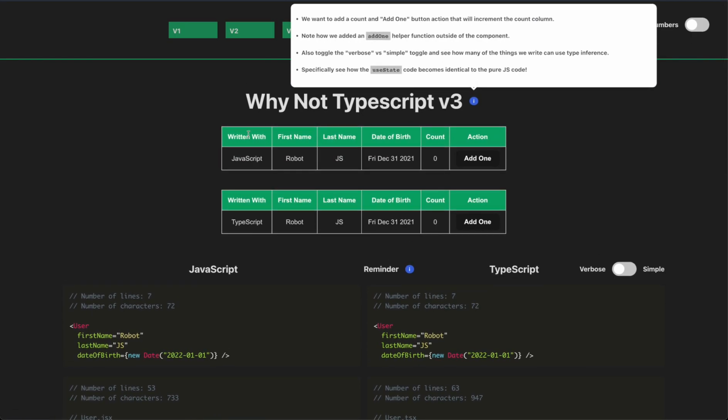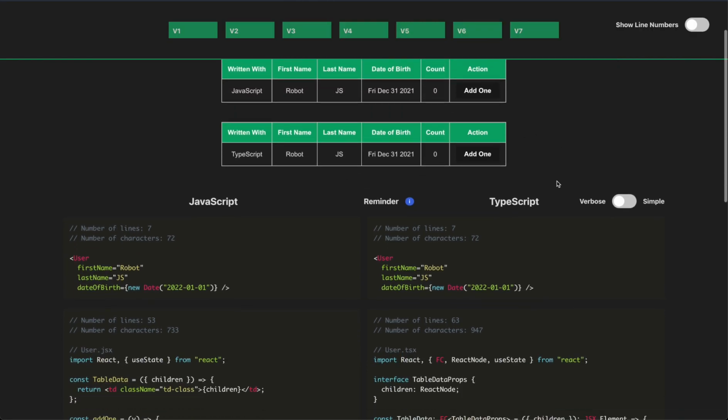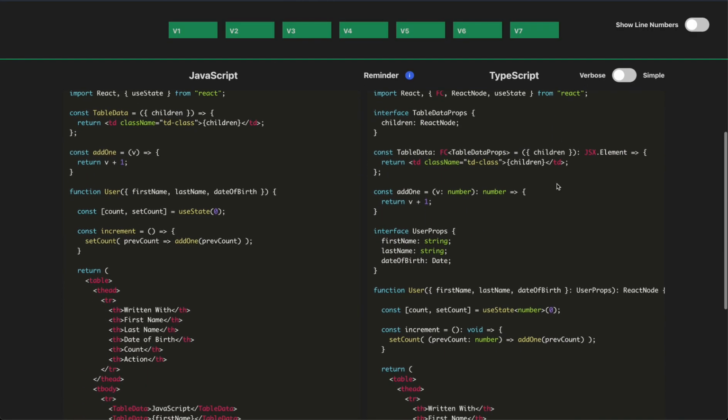In version 3, we want to add an add one button action that will increment a count column in our user. Note how we added the add one helper function outside the component. So if we scroll down here, we can see that we added some state. Let's first take a look at the left. The left has a useState here, and the useState returns a count and a setCount. We have an increment function that will call our setter, setCount, and we'll take the previous count and we'll call our add one function. Now I could have done this inline, but I wanted to show how you could also define helper functions outside of your components and how you would type those.